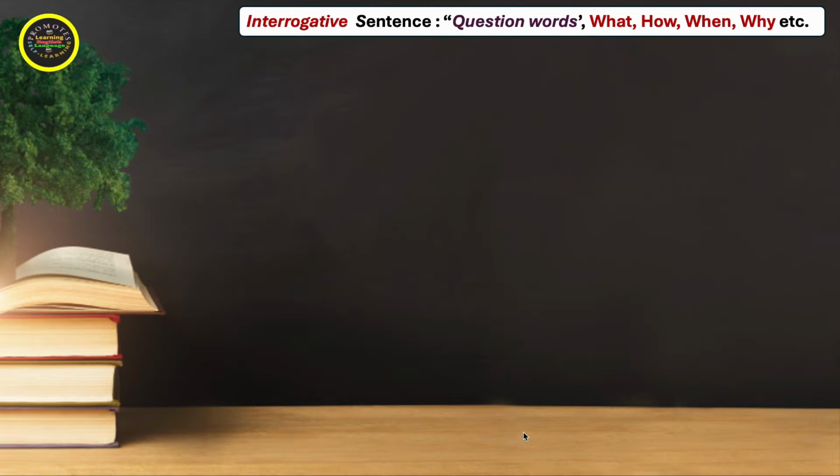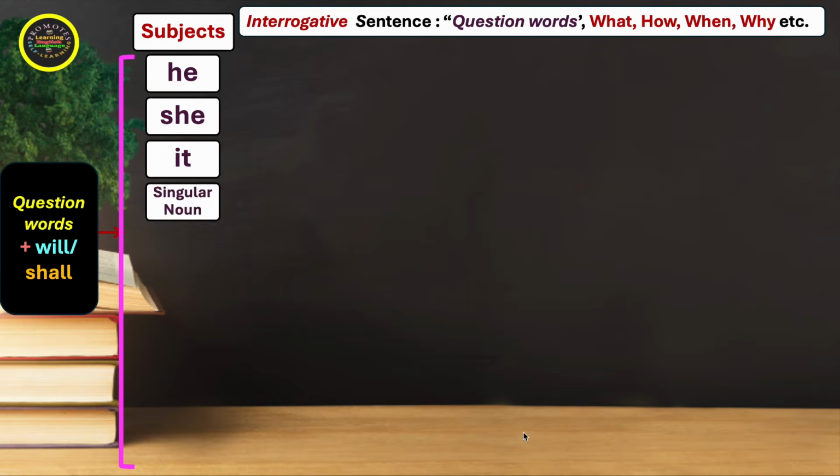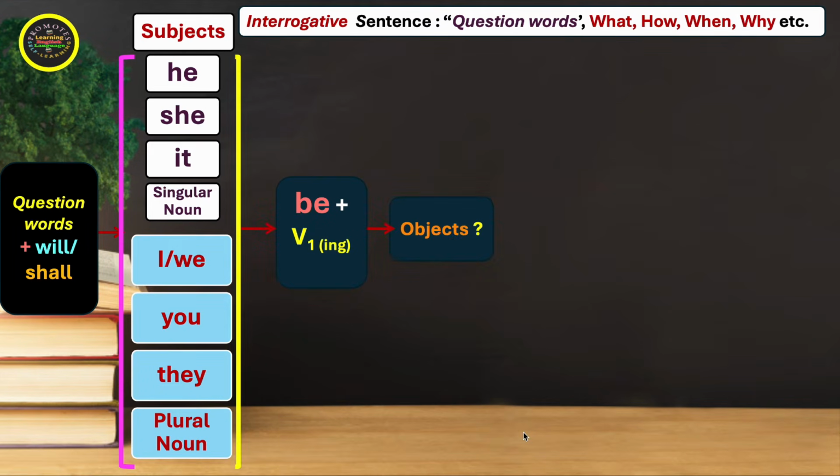Continue. That is interrogative form of sentence with question words like what, how, when, why, etc. In this case, question words come first. After that, will or shall. And then we have subjects like she, it, singular noun, I and we, you, they, and plural noun. And then we use be plus the first form of the verb with ing. And then we have objects or other words.